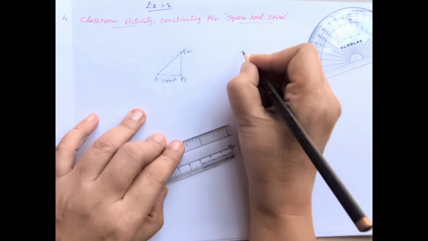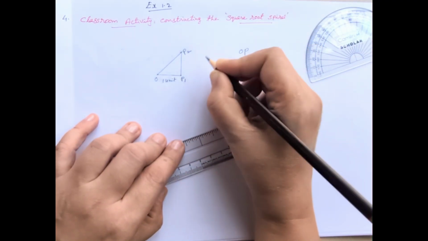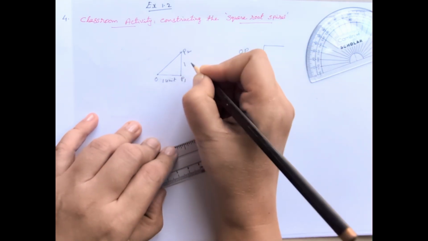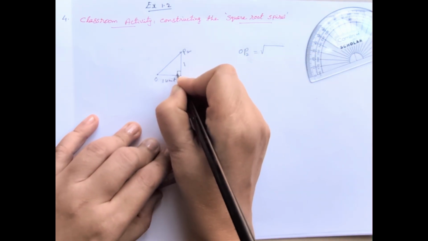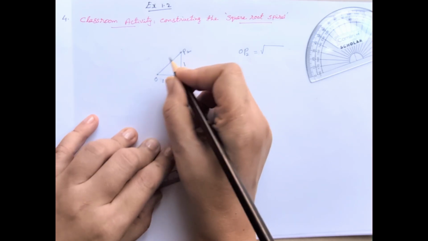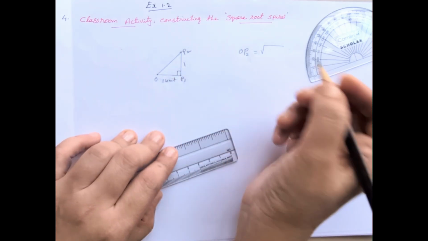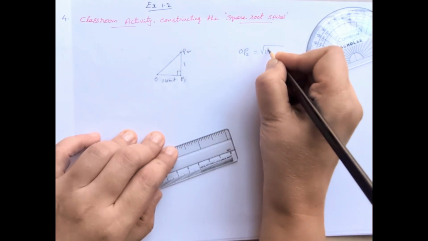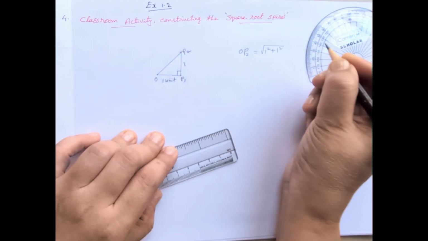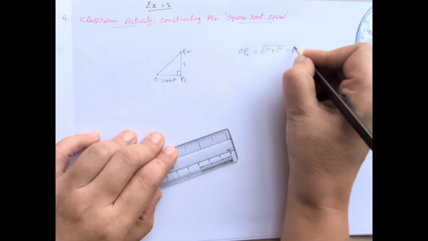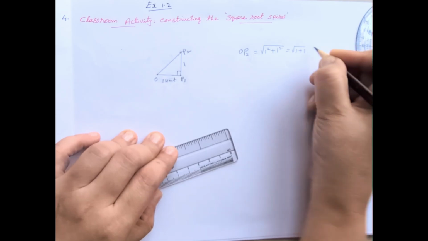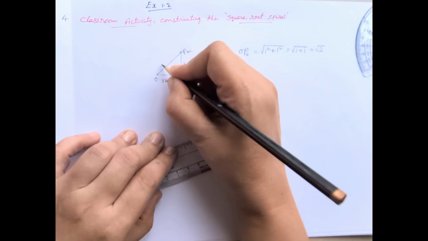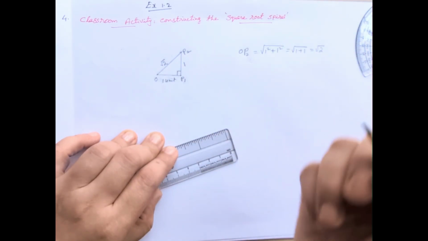Now we know that OP2 is equal to the square root of this one 1 unit, this also 1 unit. It's a perpendicular line, that means a right angle triangle, so we can apply Pythagoras theorem. Base square plus altitude square, 1 square plus 1 square. That means it is equal to root of 1 plus 1, which is root 2. That means OP2 is root 2. We can mark that here.